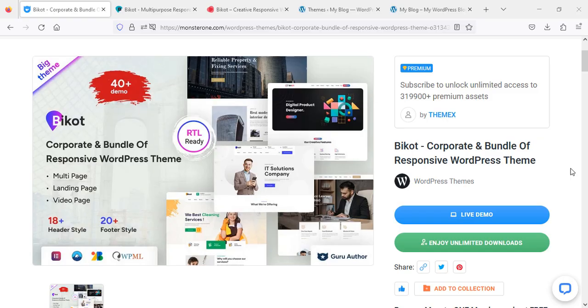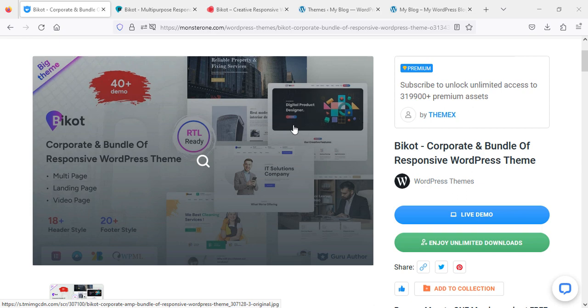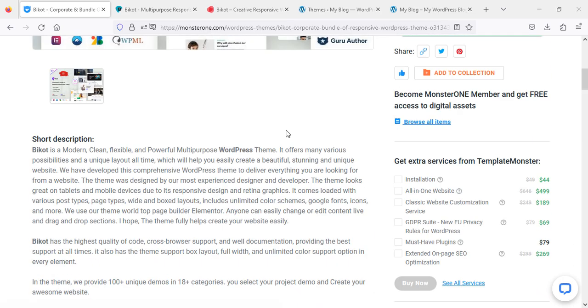Hi everyone, today I'm going to show you one more product of Monster One, and this is actually a WordPress theme. The name is Bikot, and it is a responsive WordPress theme. The demo we are going to import will be this one, but before that we just need to read the description of what they are offering.